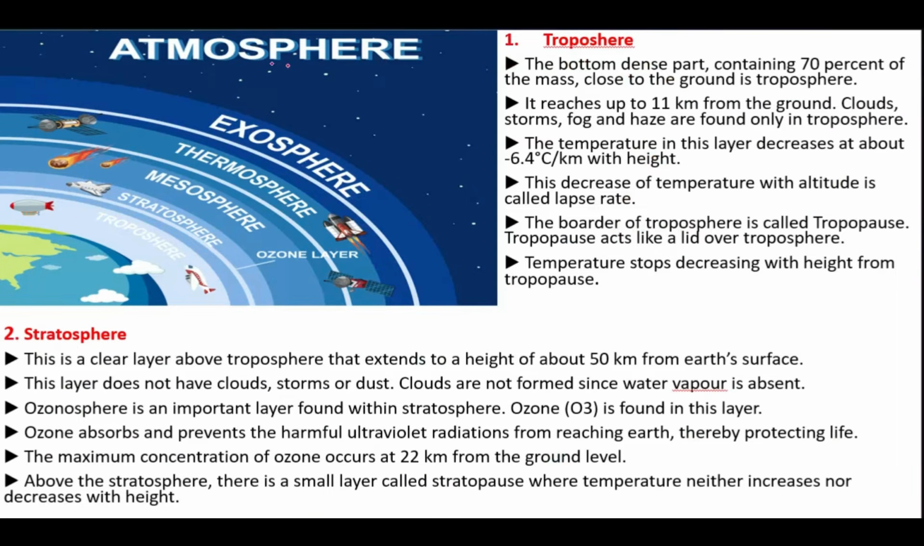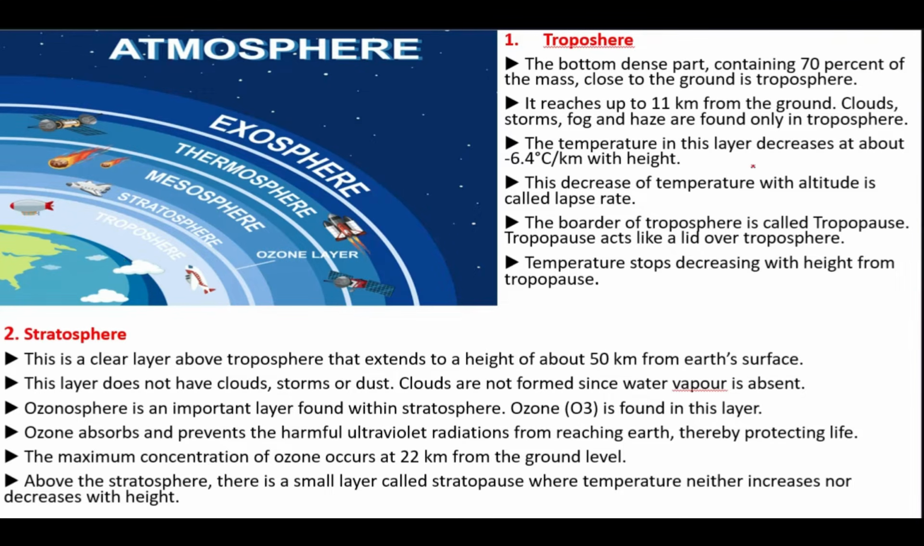The first layer of the atmosphere is the troposphere, containing 70% of the mass, and it is very close to your ground level. It reaches up to 11 kilometers from the ground, and clouds, storms, fog and haze are found in this troposphere. That's why it's called Earth's weather factory. It is the place where all the weather happens.